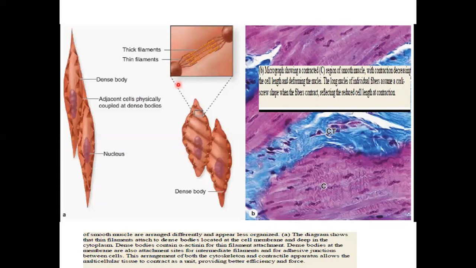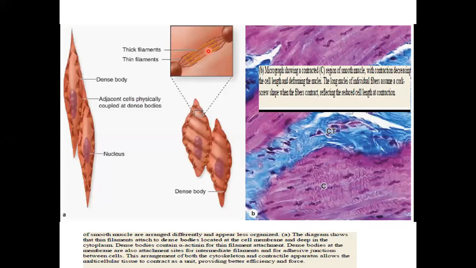Those are dense bodies, made up of microtubules. The two dense bodies act as points of attachment for myosin and actin. So this structure is equivalent to a sarcomere, because in a sarcomere, where there's a dense body, there was a Z disc. Then we have this arrangement inside.